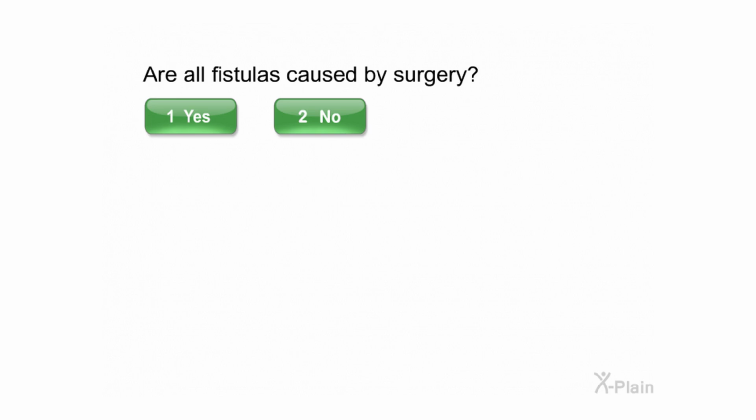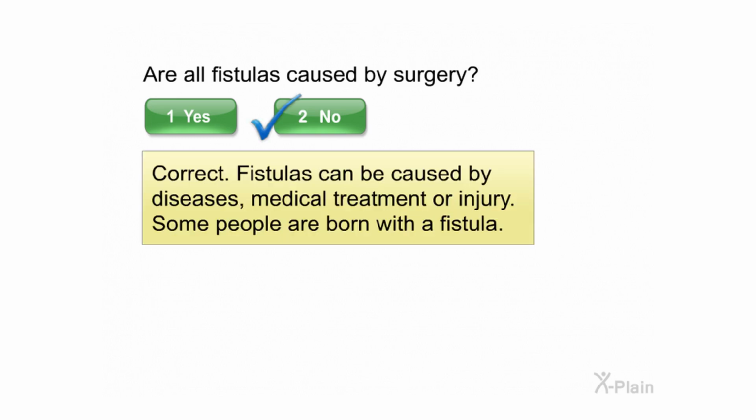Are all fistulas caused by surgery? Select yes or no. Correct. Fistulas can be caused by diseases, medical treatment, or injury. Some people are born with a fistula.